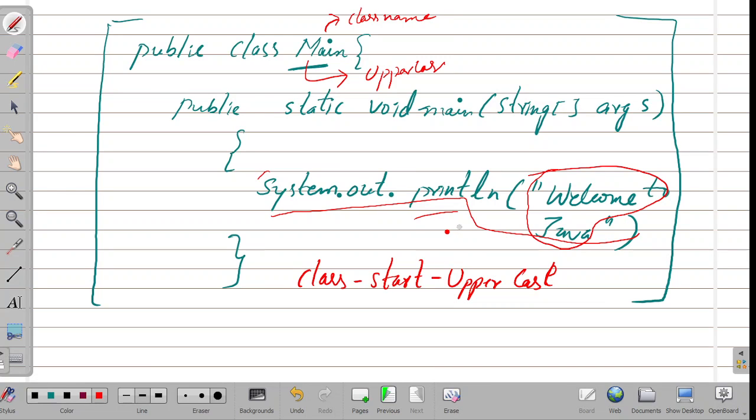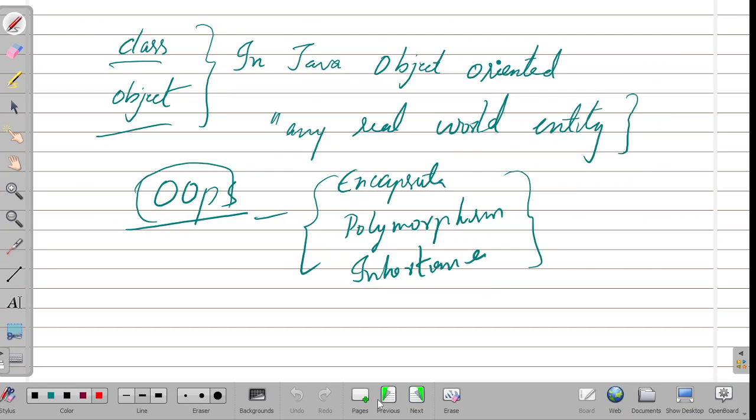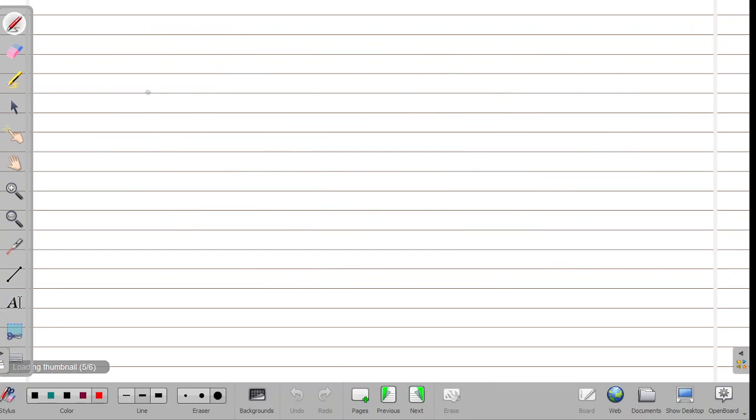Right. Now, as of now, we should try to execute this in Eclipse. So what is Eclipse? Eclipse is an IDE.